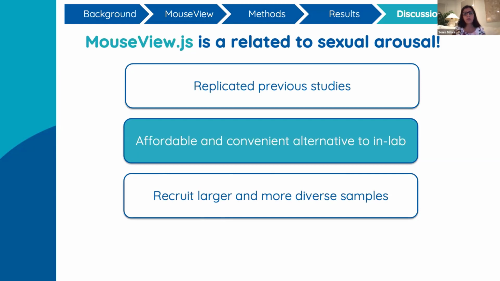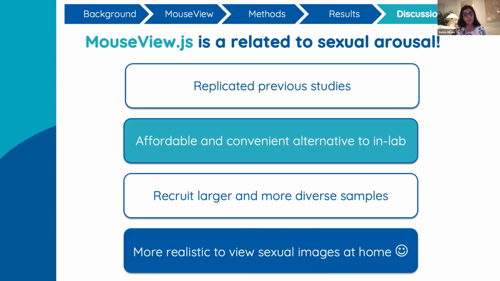And this is particularly important in sex research because we really want to tap into populations with different sexual orientations and gender diverse populations as well. Additional benefits include levels of realism. It'll hopefully be more comfortable and realistic for participants to be viewing sexual stimuli in the comfort of their own home rather than in a laboratory setting.